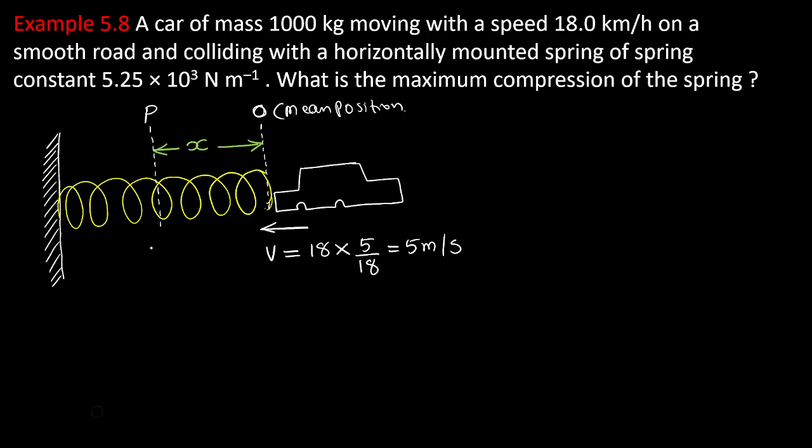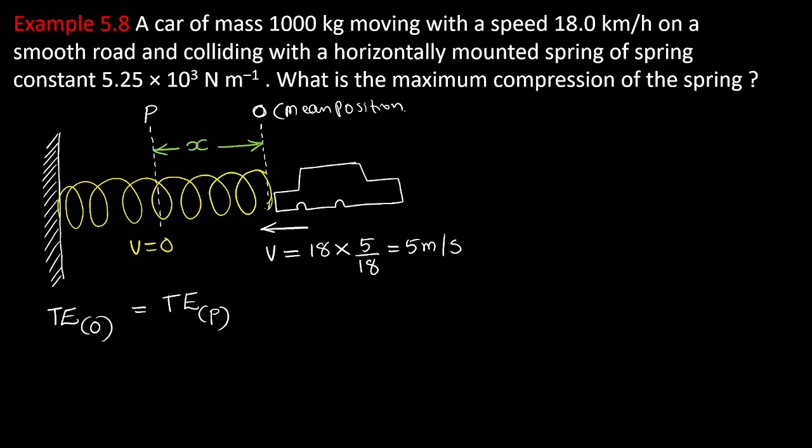Yes. Here the velocity is 0. You know that the velocity will be 0 at P. The car stopped there. At that instant, what is x? So the energy conservation principle will help us to find out. Total energy at O equals total energy at P. You agree with me? We are assuming it is a frictionless spring.